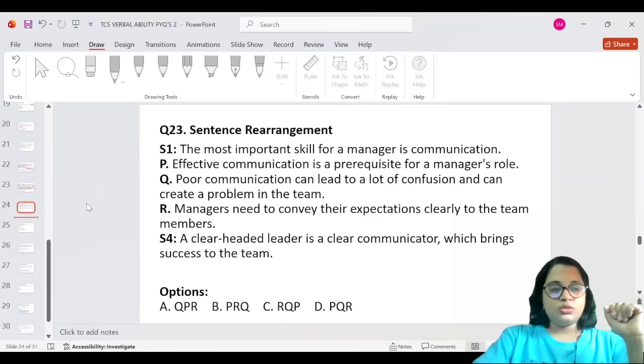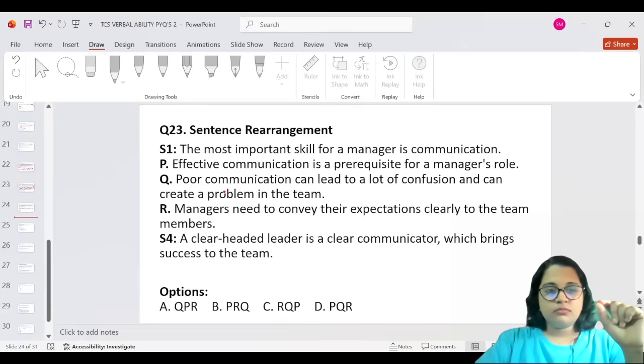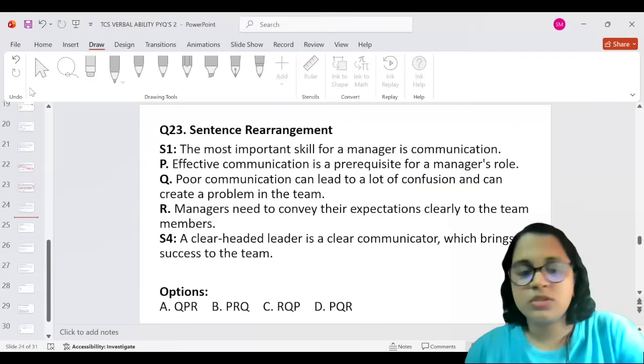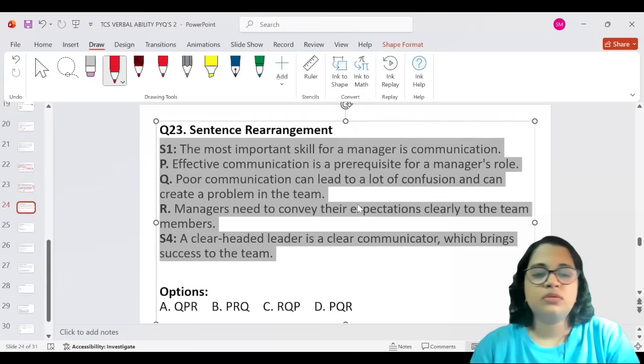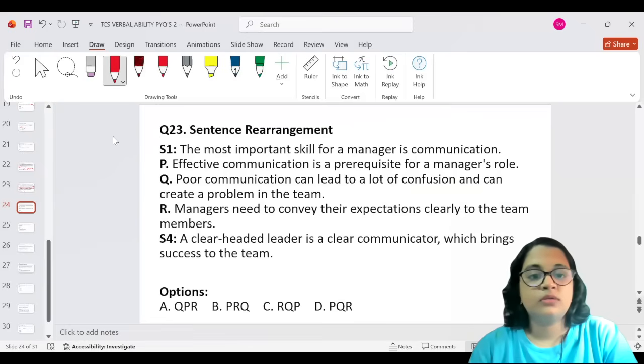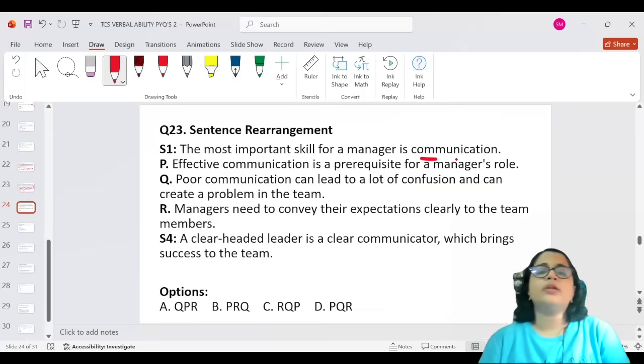Let's go into the next sentence rearrangement. The most important skill for a manager is communication. A good manager, oh my God, what happened to my pen? Okay, sorry for that. All right.